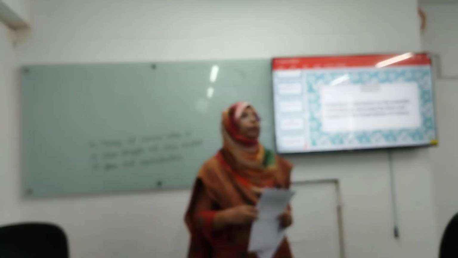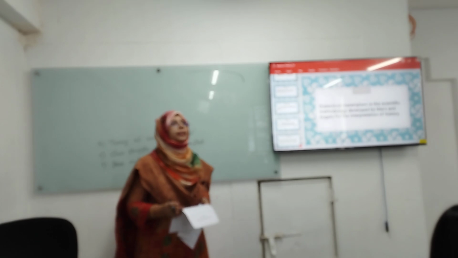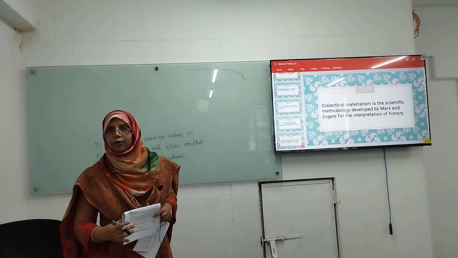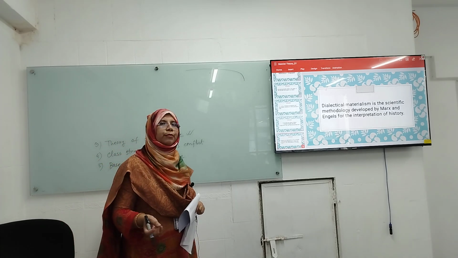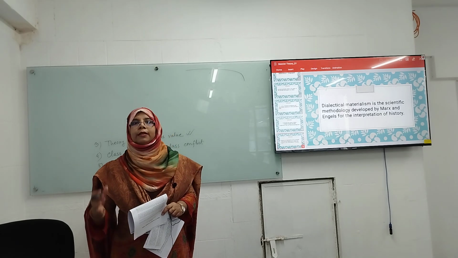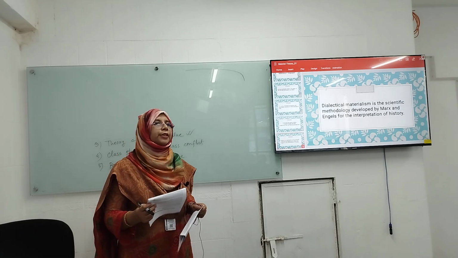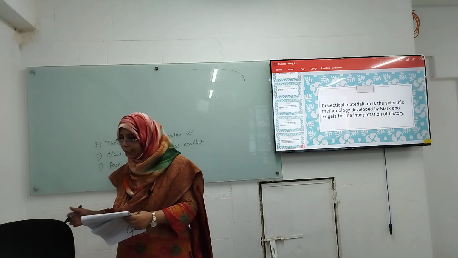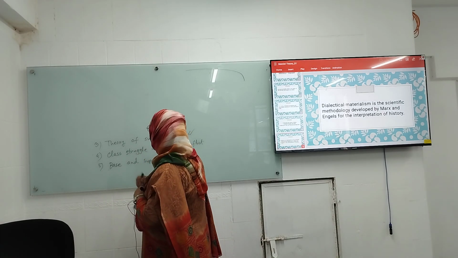Suppose there is the cost of producing a product, the selling cost and the manufacturing cost. The selling cost is greater than the manufacturing cost, so there will be some profit, some extra. So this is surplus value. Surplus value is the difference between the amounts.